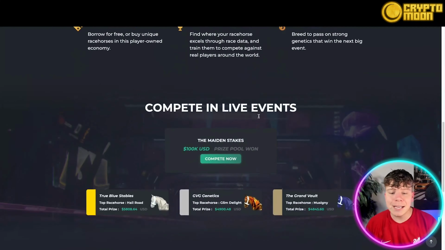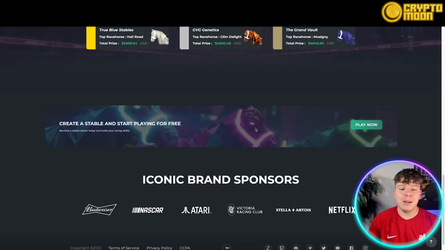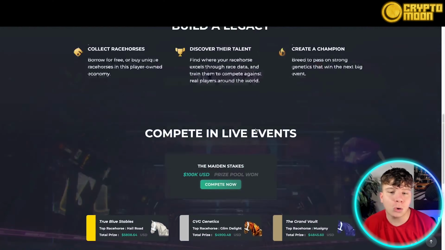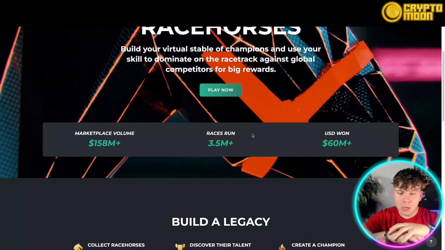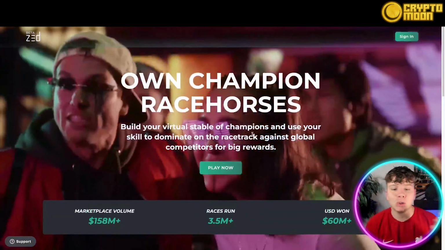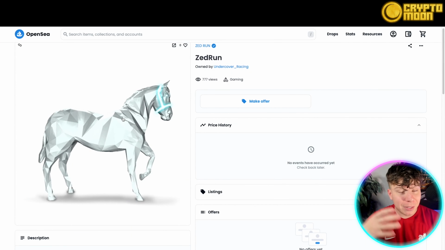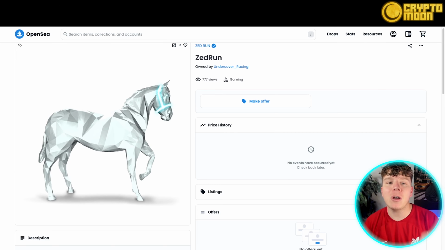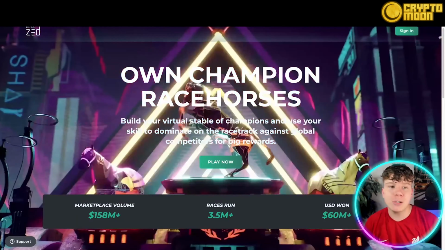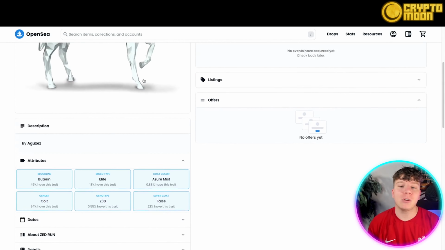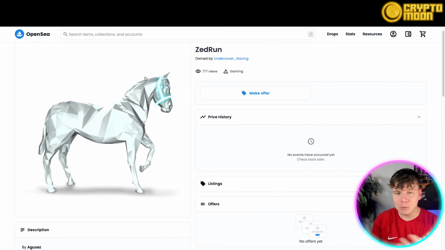Once you're in here, you can actually take part in fantastic horse races. You can breed your horses, sell them, race them, everything. And that's all from this one image, which people think is just an image but has a code behind it. That code is unique to that horse. So if you want to buy the best horse, you need to buy the best horse with the code behind it. So you can see what I'm trying to say here, guys.